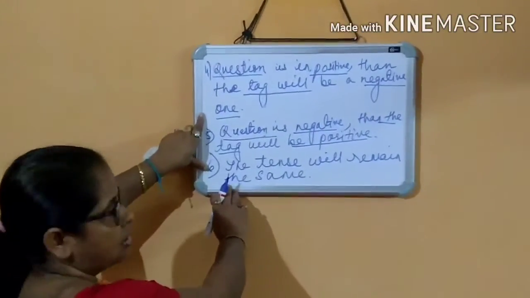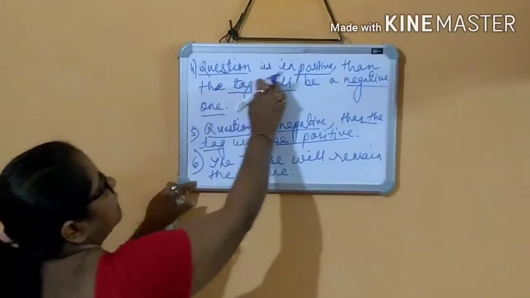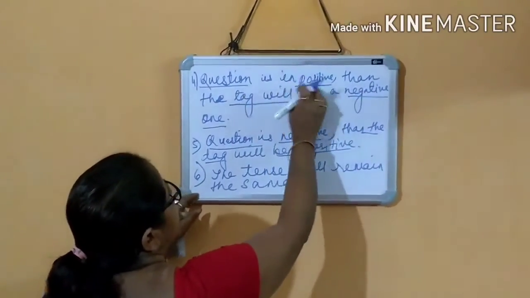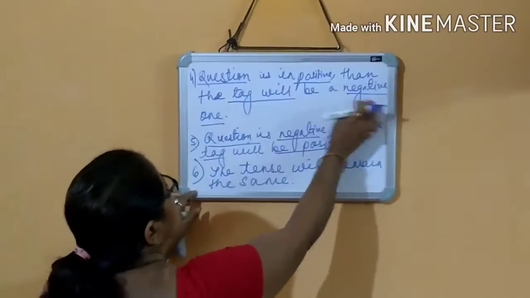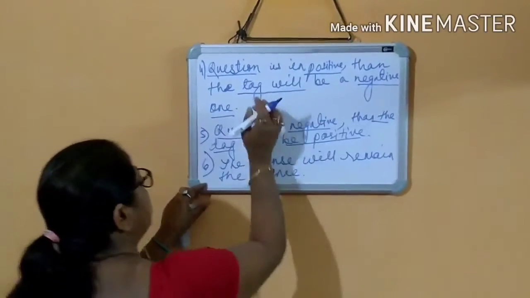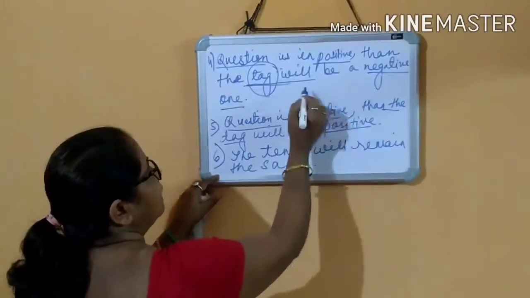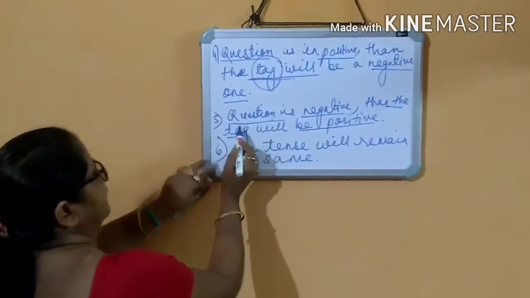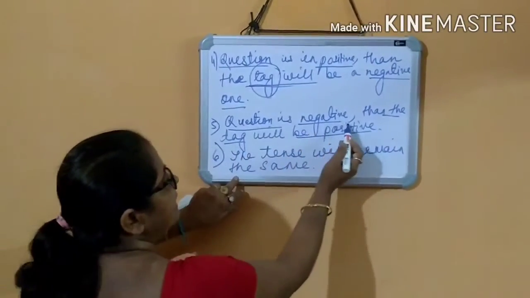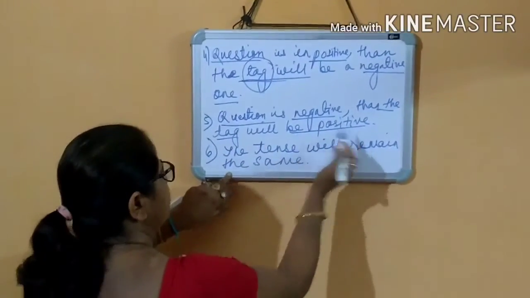these three are the most important ones. If the question is positive, then the tag will be a negative one. Tag means the answer. Then next, if the question is negative, then the tag will be positive.